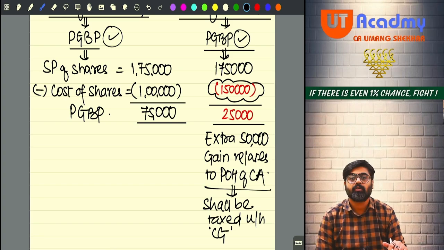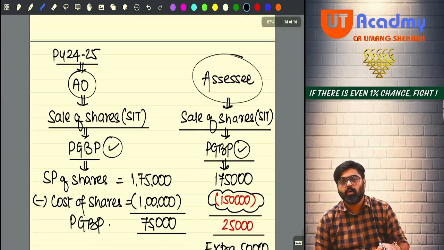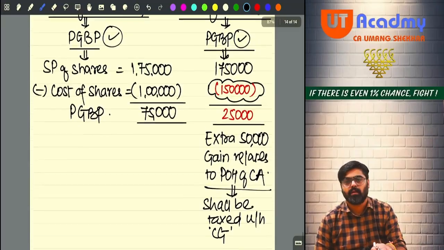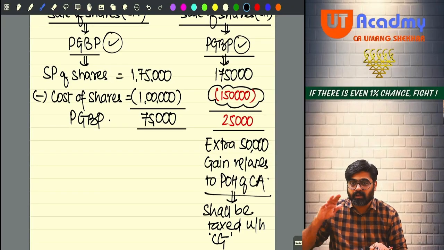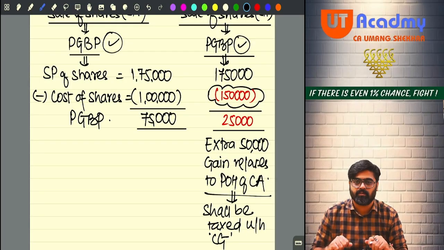Yes or no? Tell me, whose argument is logical? Assessee only, no? But the assessing officer was not accepting this.